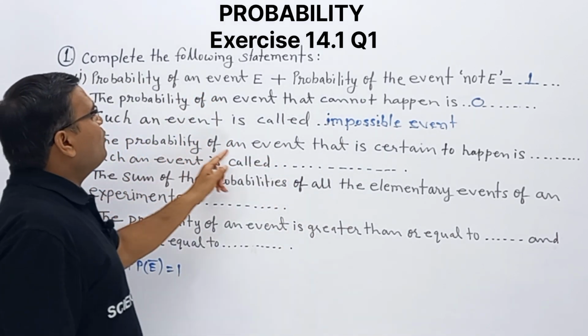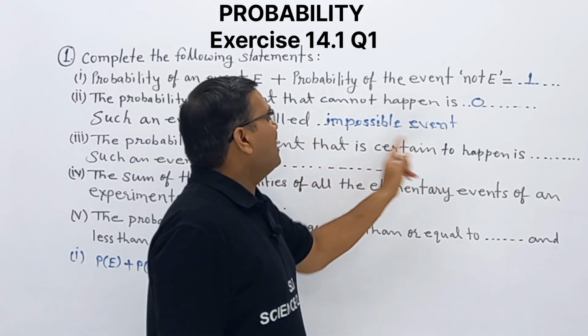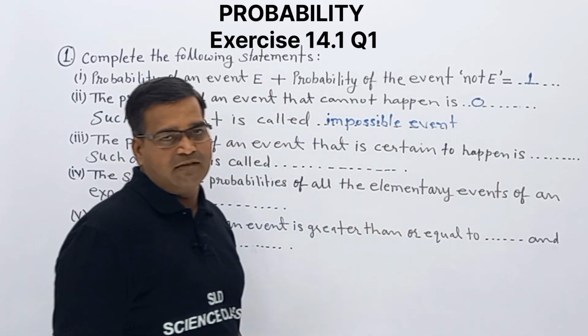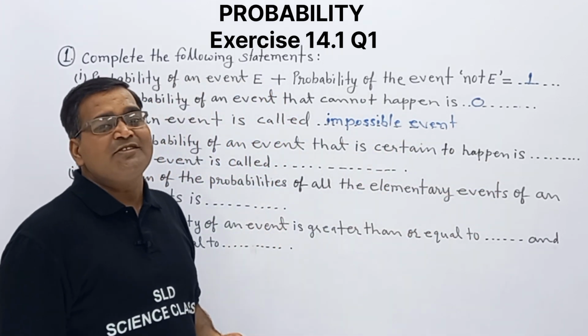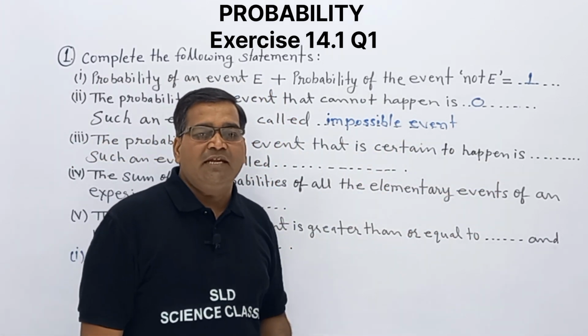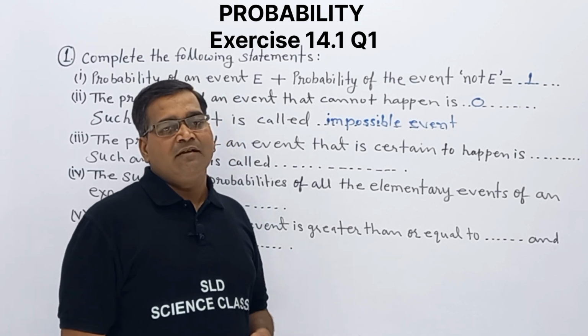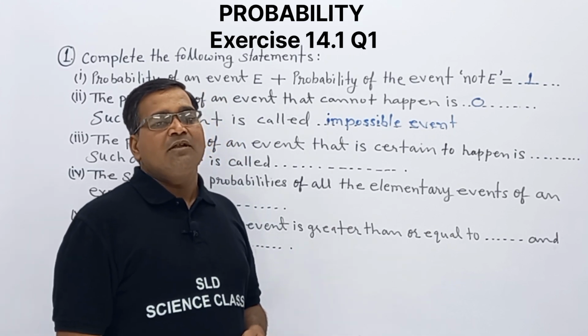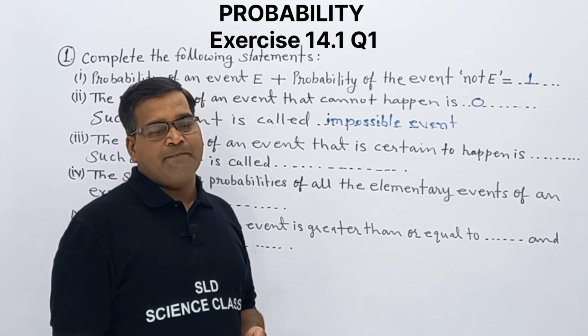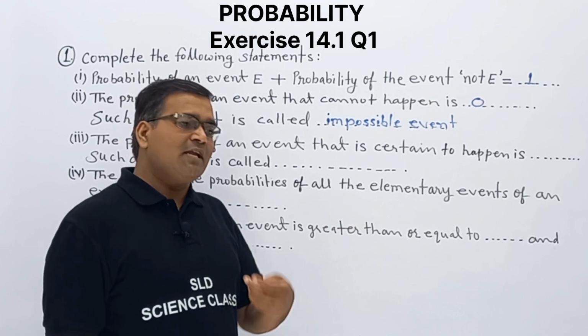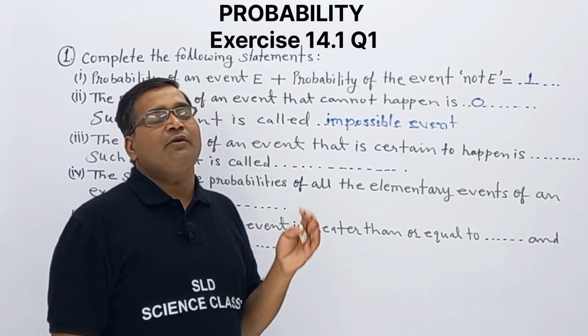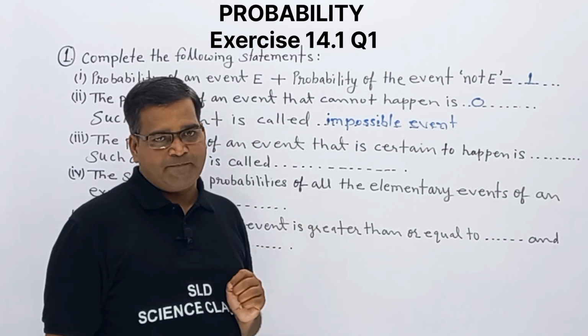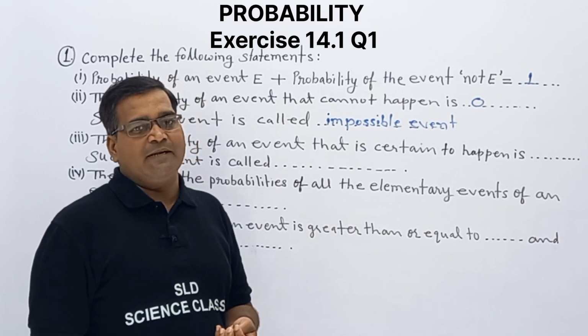The probability of an event that is certain to happen is. Now same, once we throw a die, probability of getting less than 7 numbers, less than 7 we can obtain 1, 2, 3, 4, 5, 6. Clear? So it is possible.